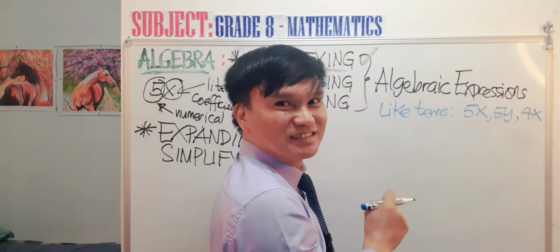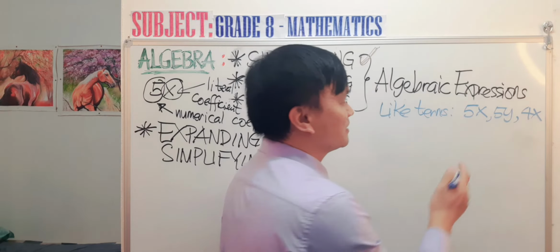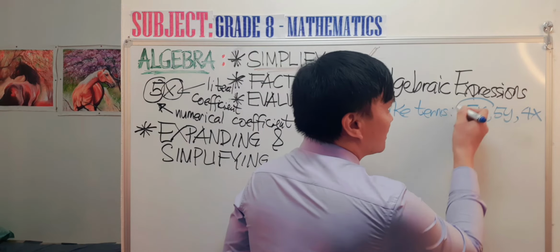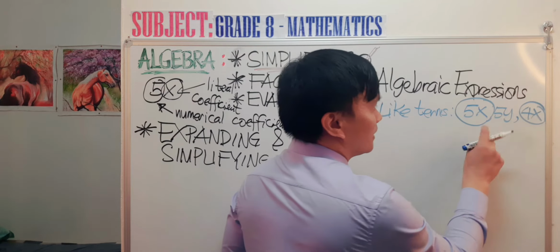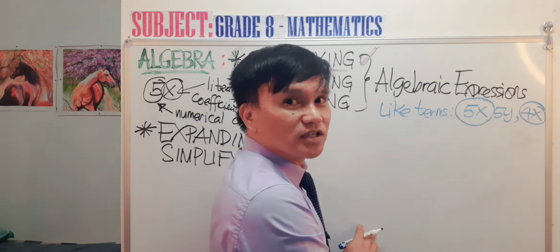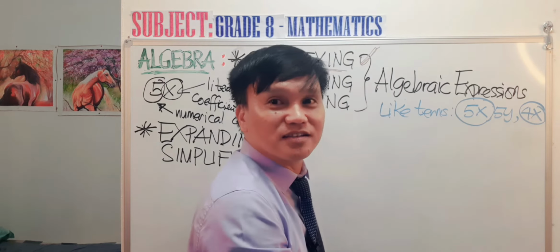Yeah, come on, give me the answer. All right, very good. The like terms are the 5x and the 4x. These two are like terms. Why do you think that 5x and 4x are like terms?